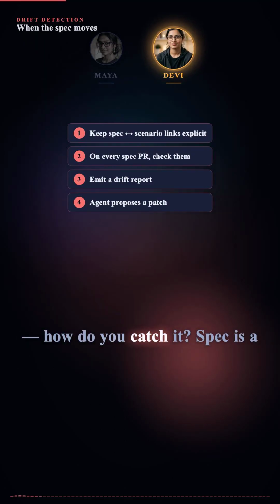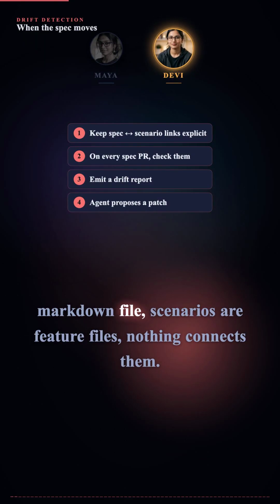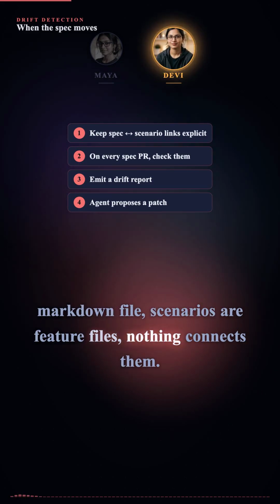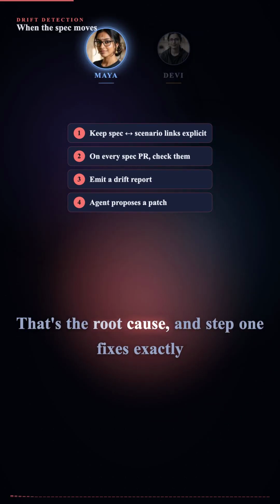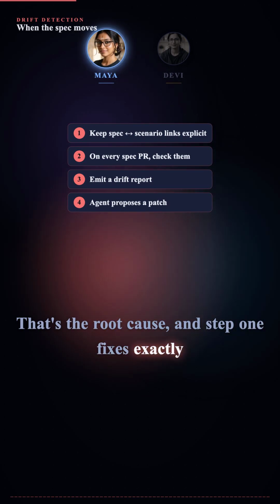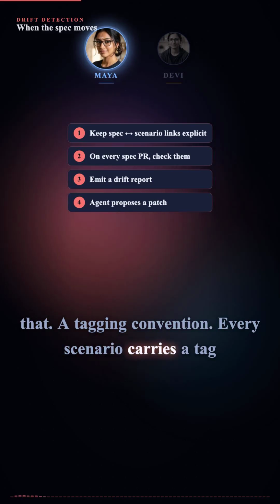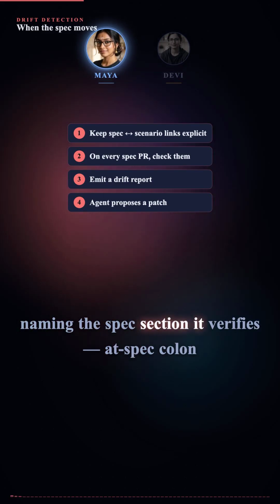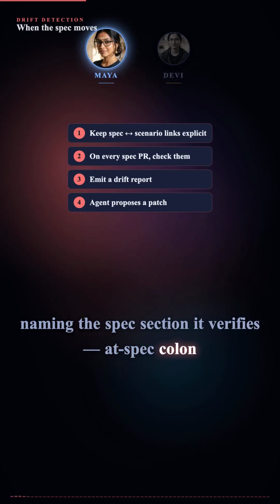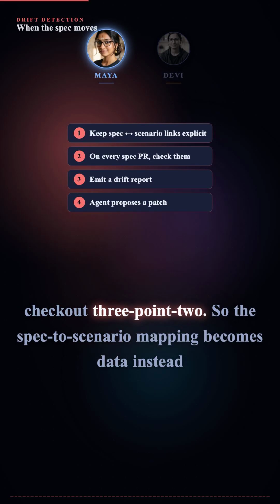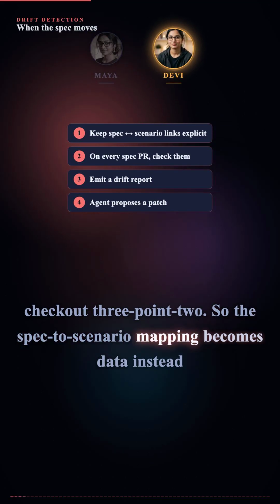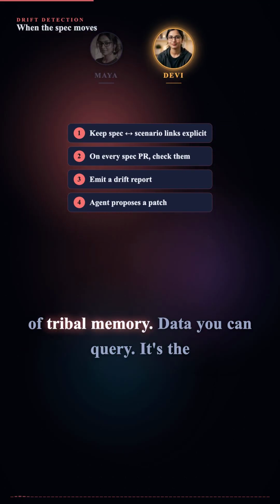Okay, how do you catch it? Spec is a markdown file, scenarios are feature files, nothing connects them. That's the root cause. And step 1 fixes exactly that. A tagging convention. Every scenario carries a tag naming the spec section it verifies. @spec: checkout 3.2. So the spec to scenario mapping becomes data instead of tribal memory.